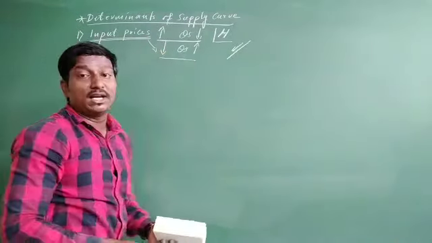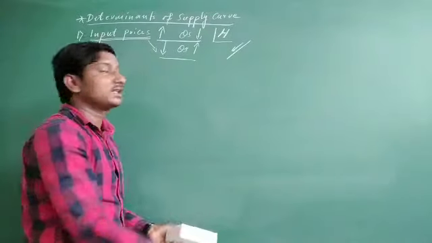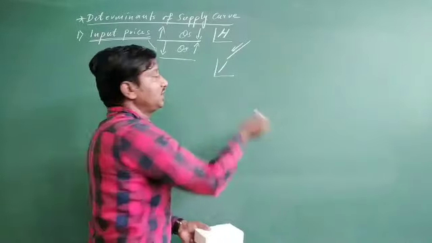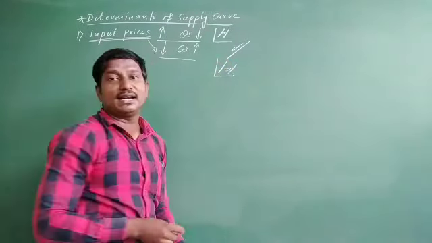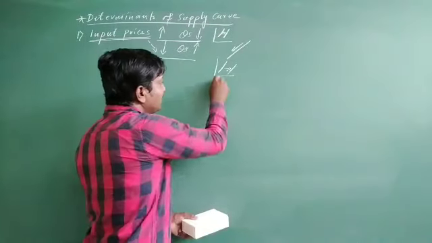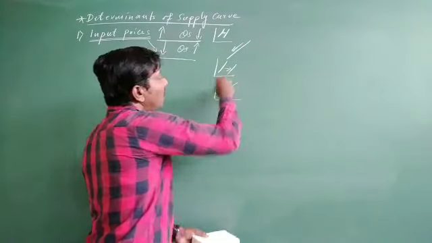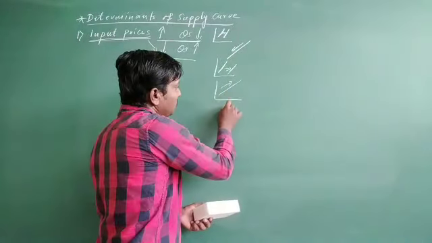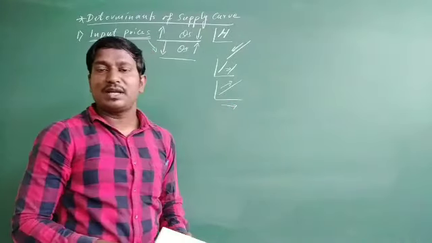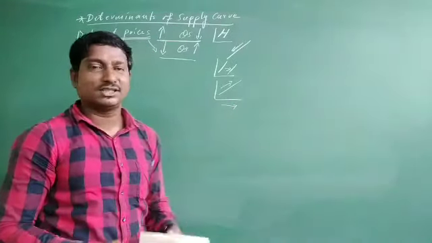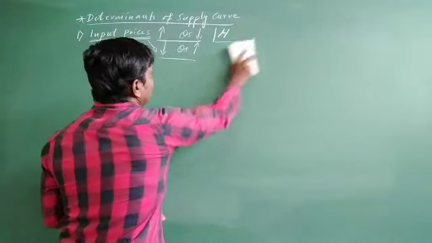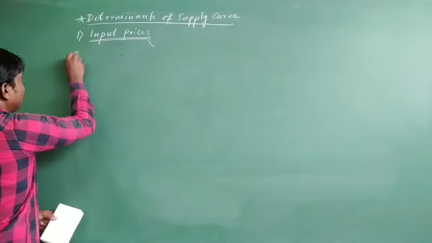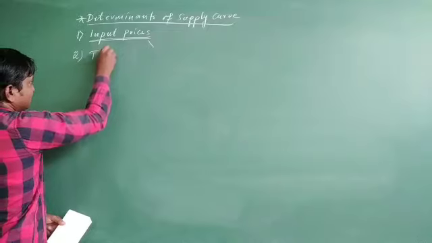Coming to the second situation, if the price decreases, quantity supply increases, then the supply curve shifts towards the right side due to increase in the quantity supply. In the same way, the supply curve is going to move upward. As the quantity supply increases, the supply curve is going to move upside. Right? So this is how it is going to happen in case of input prices. Well, is that clear? Very good. Coming to the second one, that is technology.